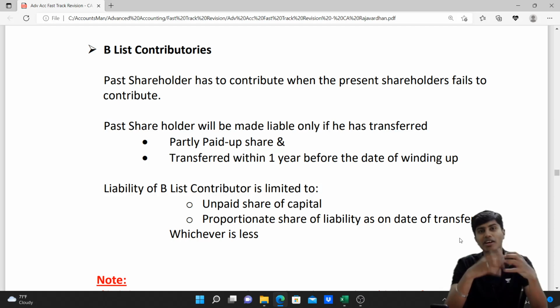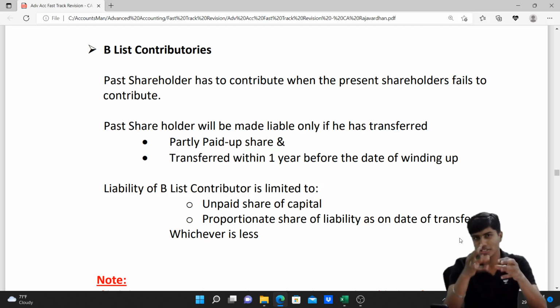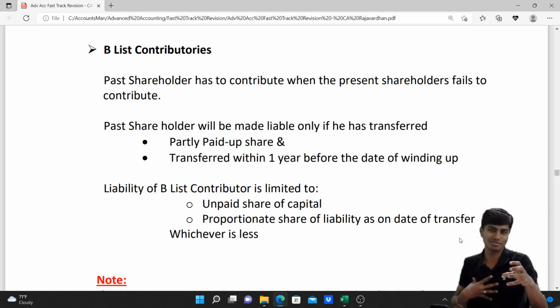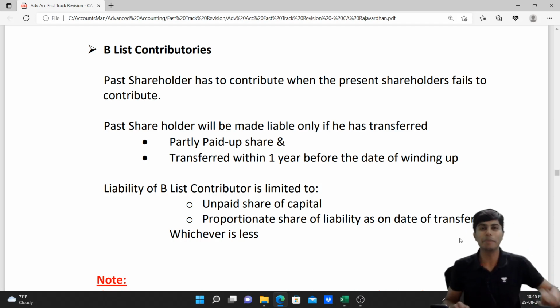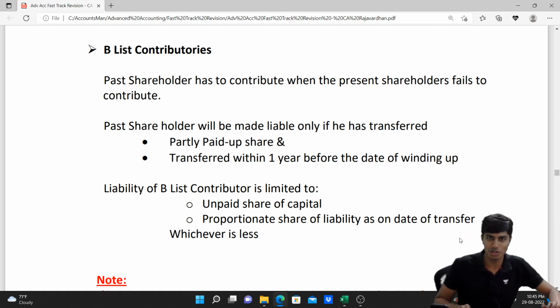Meaning, the liquidator has to recompute as to what would have been the liabilities, that is in excess of assets, on the date of transfer by the B-list contributor, the past shareholder. As on that date, howsoever much is such excess liability, in that the proportionate share of the transferor or his unpaid share capital, whichever is lesser, is to be contributed by B-list contributor.